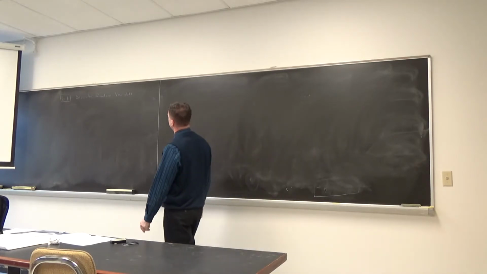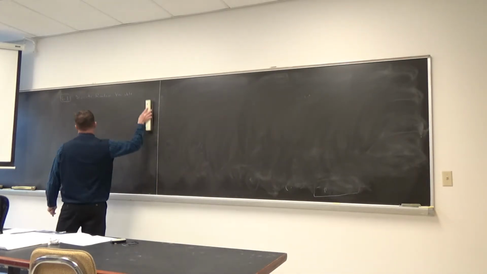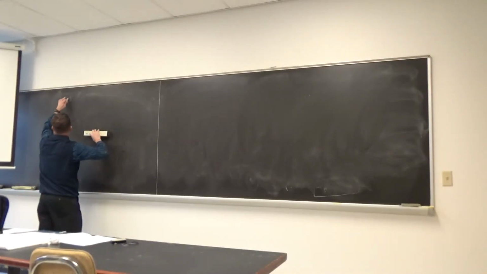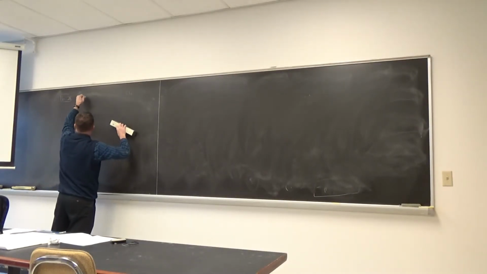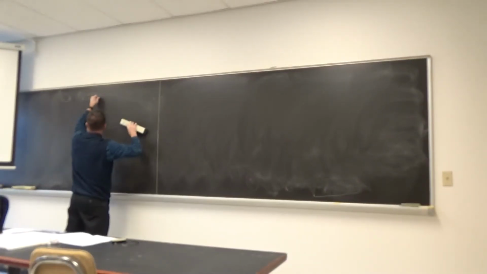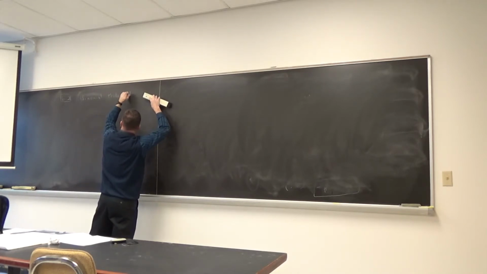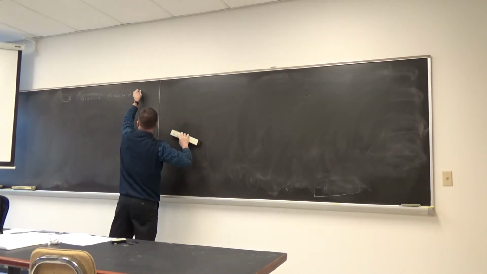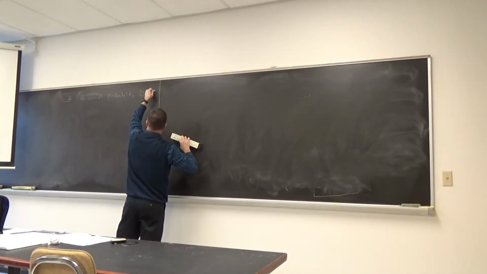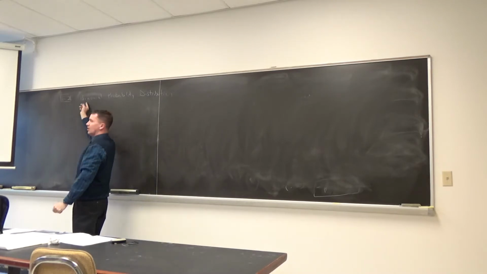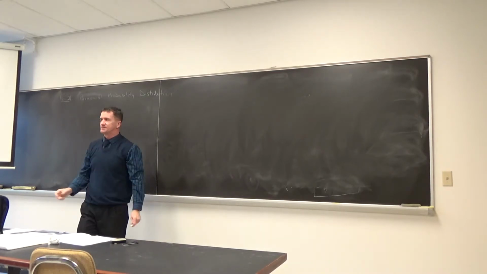Very good. All right, everyone, this is 6.2. This is a binomial probability distribution. Binomial means two. Binomial, two things can happen.